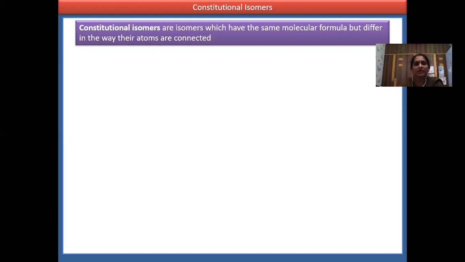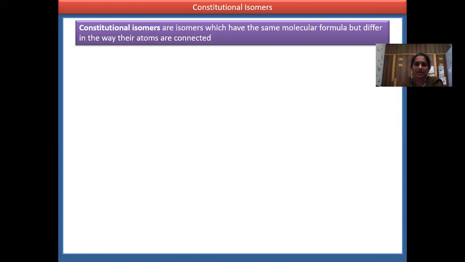In the alkanes you have carbon-carbon single bonds, all sigma bonds, and the constitutional isomers are obtained by rotation about the carbon-carbon single bond.